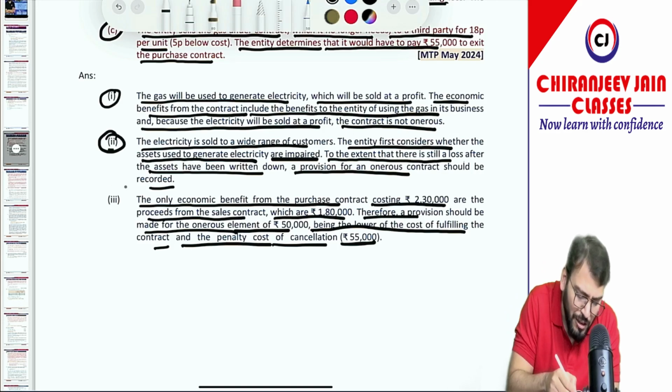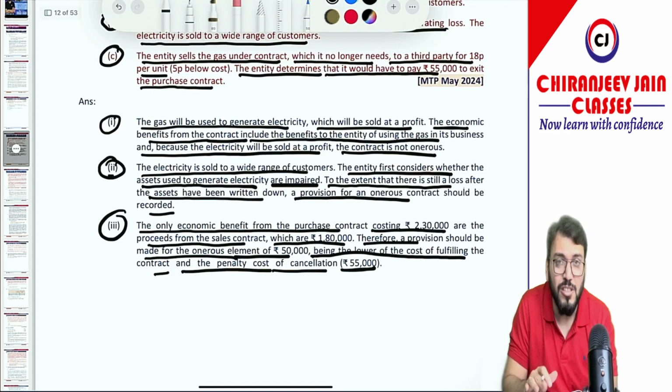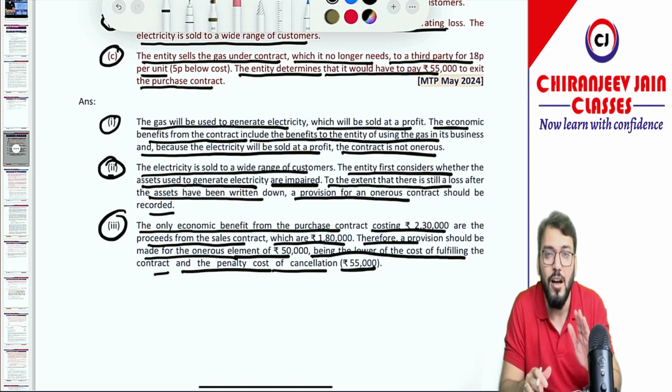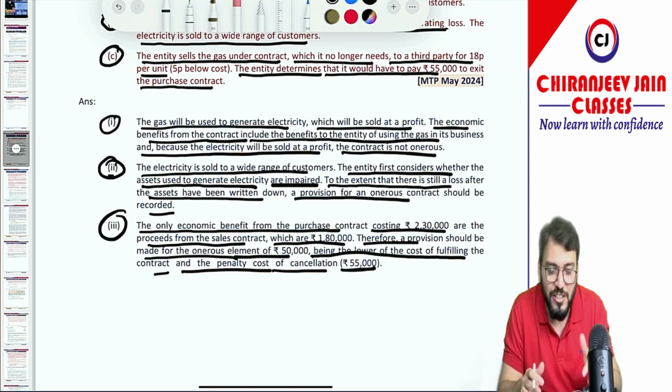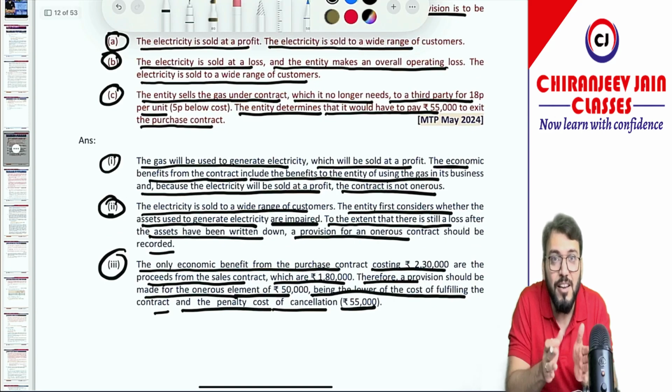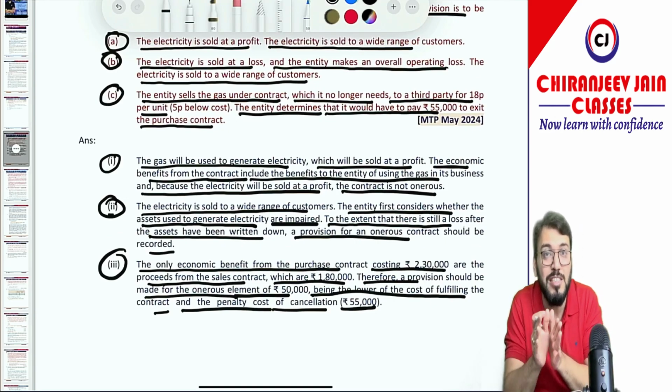I hope the question is a new question, but the concept was not new. So whenever a new question comes, a discussion is required so that if a similar question comes in the exam, you are not confused with that particular question.